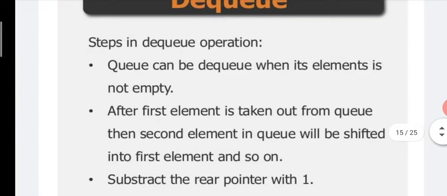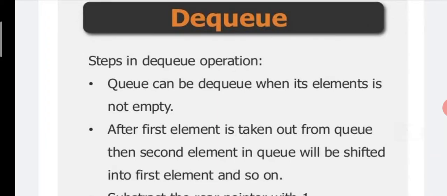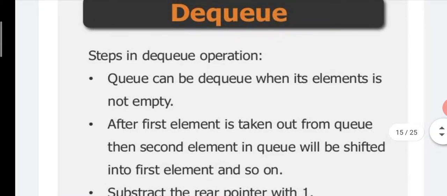DQ: Q can be dequeued when it is not empty. DQ means delete an element from the Q. If Q is empty, then we can't perform the delete operation. Means inside the Q a minimum of one element is required to perform a DQ operation.